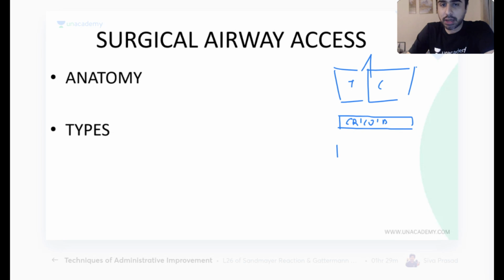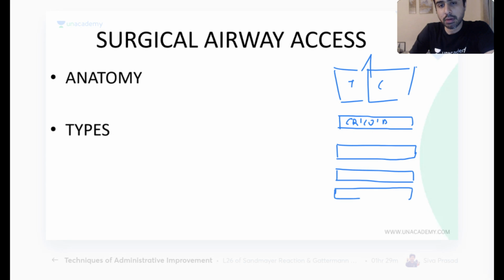And uske niche will start my tracheal rings. So my tracheal rings are going to start below that. Many of them are there all the way down. Some are in the neck and some go retrosternally. So tracheal ring 1, tracheal ring 2. I am putting tracheal ring, otherwise you will confuse it with thoracic vertebra. That's why I'm not calling it T1, T2. Otherwise you will say, sir, thoracic vertebra kahan se aa gaya? So these are the tracheal rings.